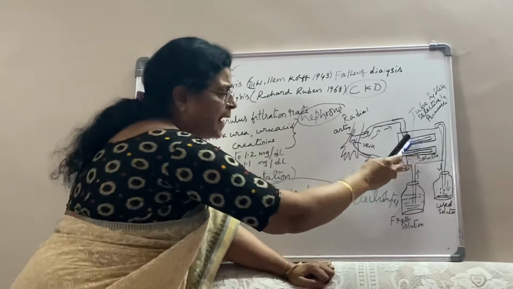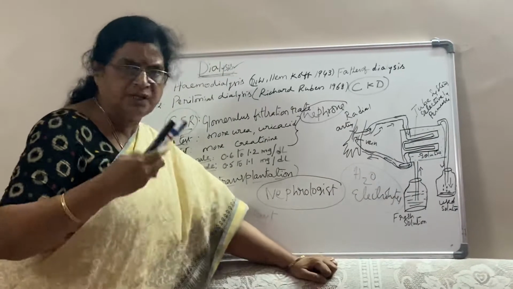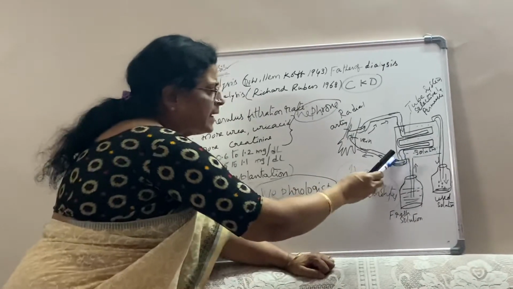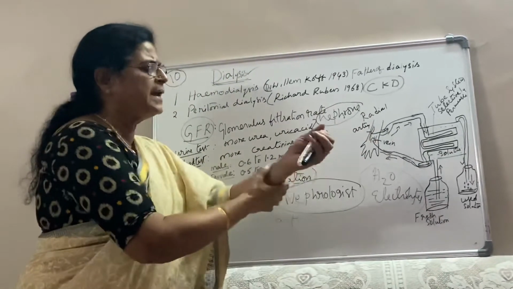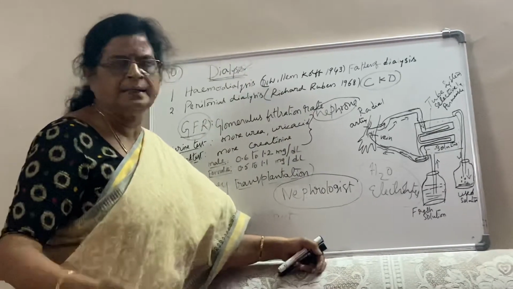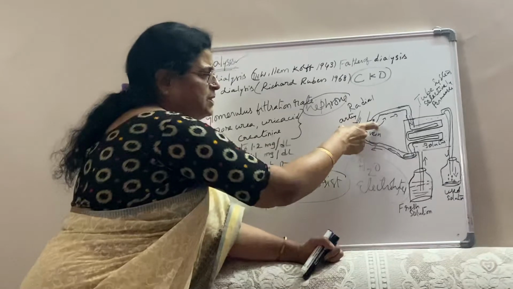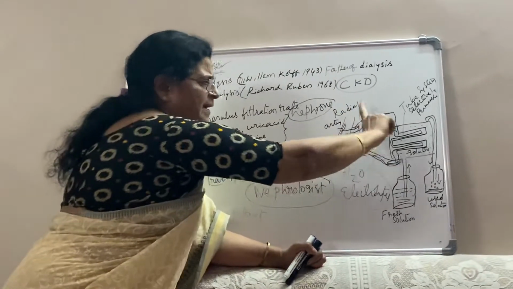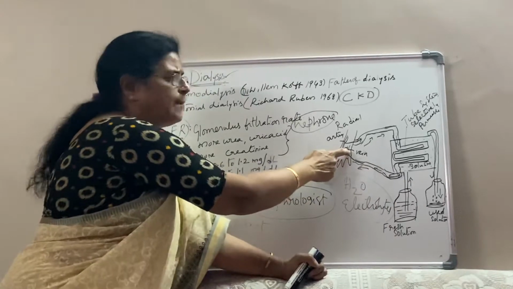Then after the diffusion, what happened? The pure blood, pure means without nitrogenous waste materials, is introduced into the vein. Normally they will make the incision near the wrist region, or some other region, the neck region or the elbow region, but normally I am showing here the wrist region, the radial artery where the blood is taken out, and the vein where the blood is introduced into the body.